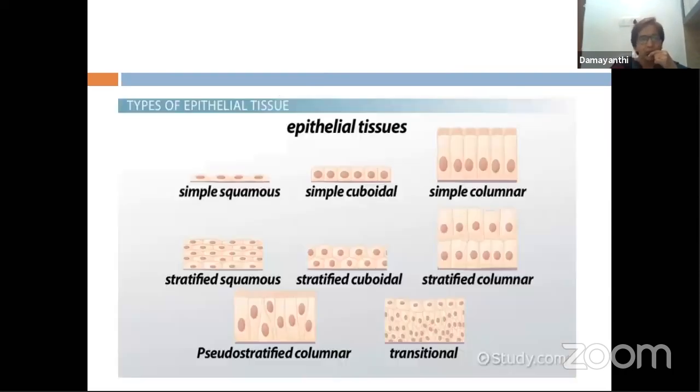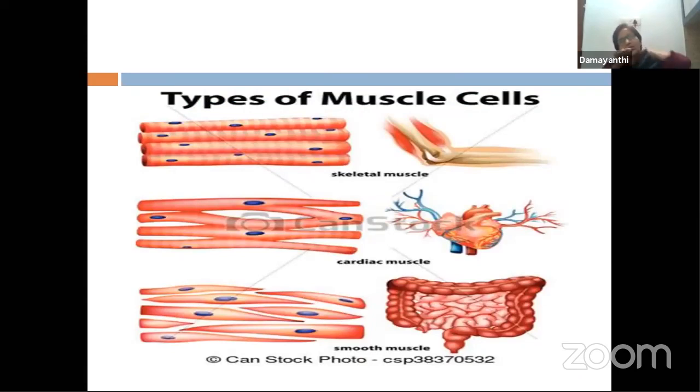So that was all about epithelial tissue. We learn about these tissues and talk about them whenever we discuss what a particular organ is made up of. So you have to keep thinking about this particular slide. Next, similarly, let's look in short at muscles. There are more than 600, about 640 muscles in our body, and we divide these muscles into three different types. What are these muscles? As you can see on the screen, skeletal muscles, cardiac muscles, and over here, the smooth muscle. Skeletal muscles are attached to bones.